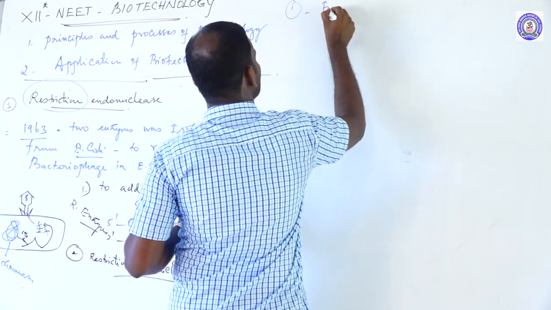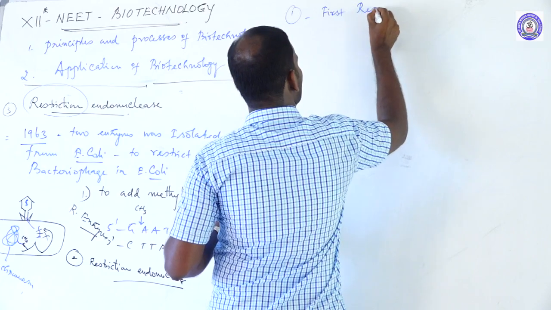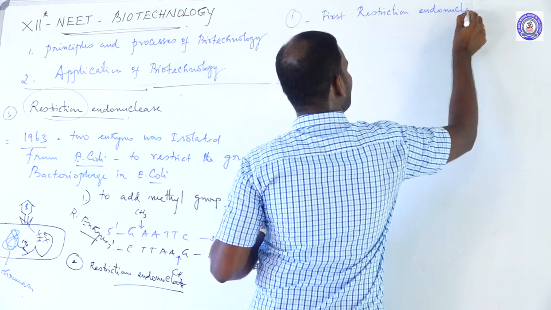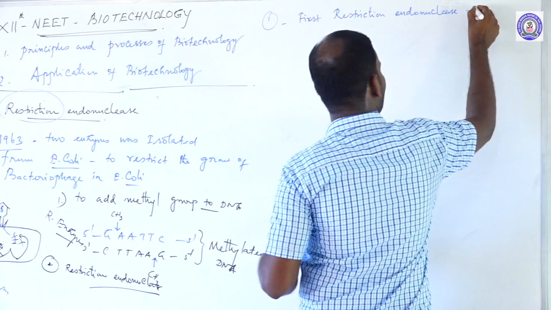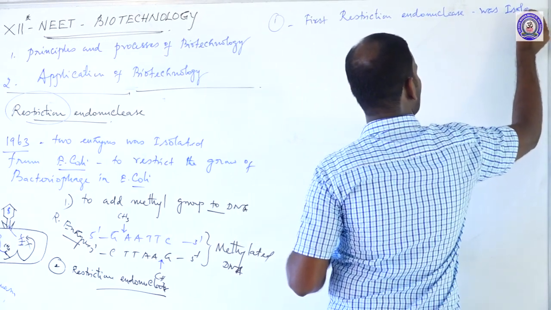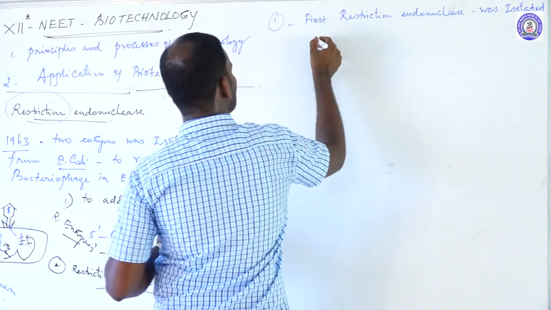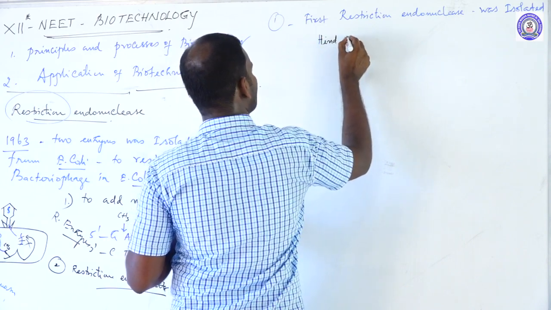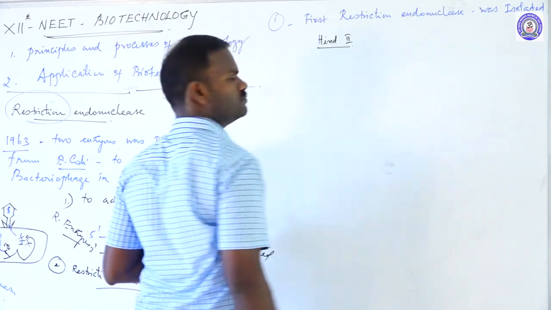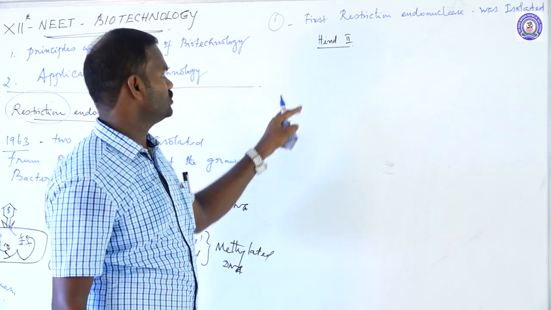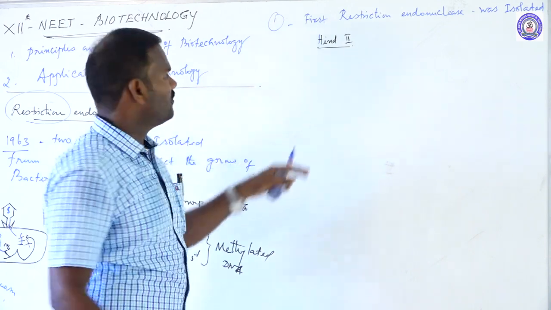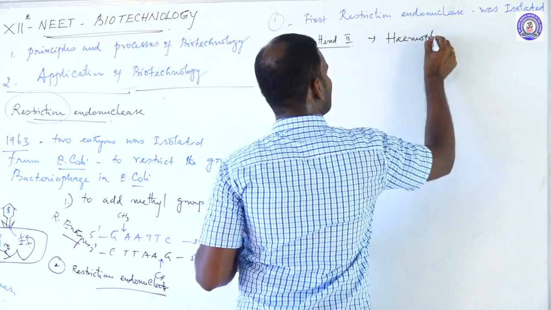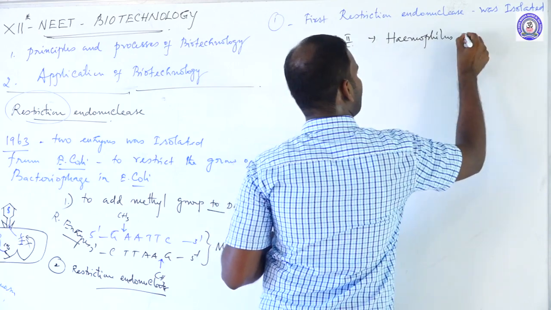The first restriction endonuclease was HindII, isolated from the bacterium called Haemophilus influenzae.